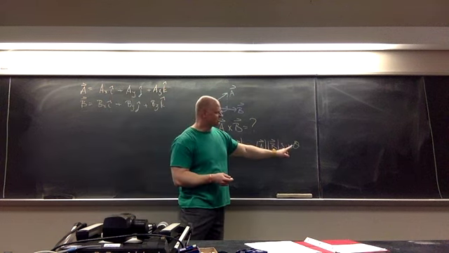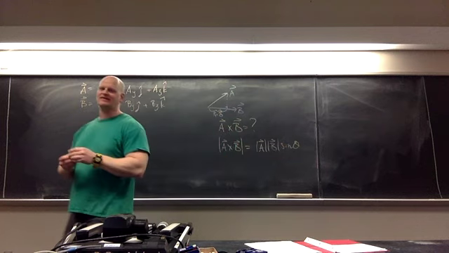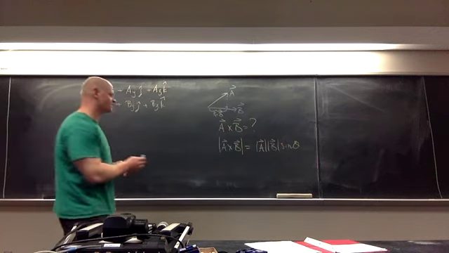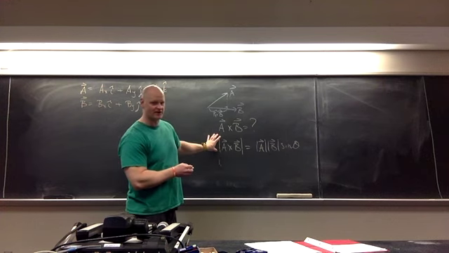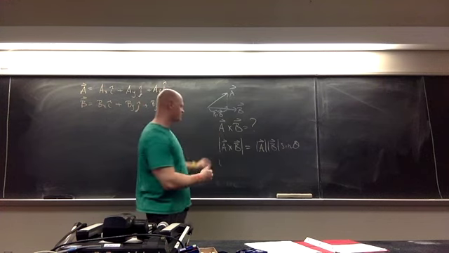This guy then, since it goes with the sine, what it actually tells me is how perpendicular these two vectors are to each other. So the first thing we can learn from this is that the magnitude of a cross product tells me how perpendicular two vectors are to each other.